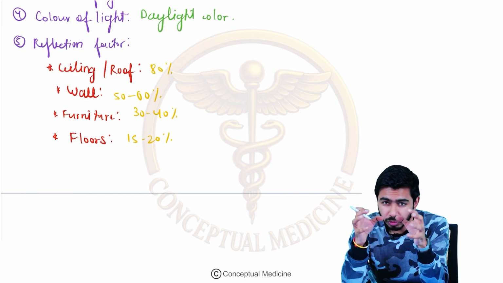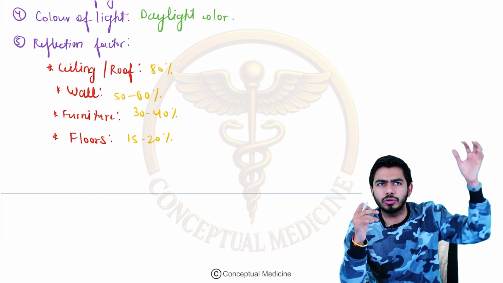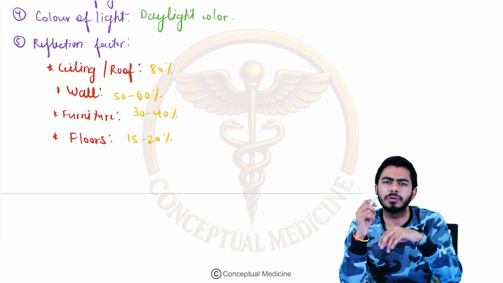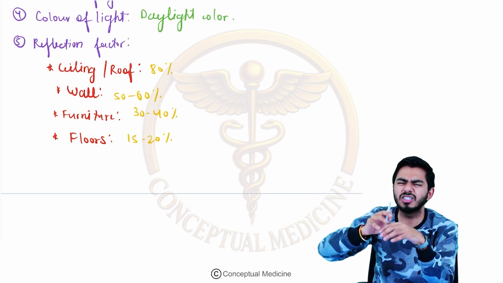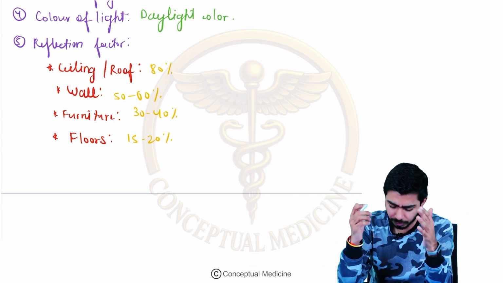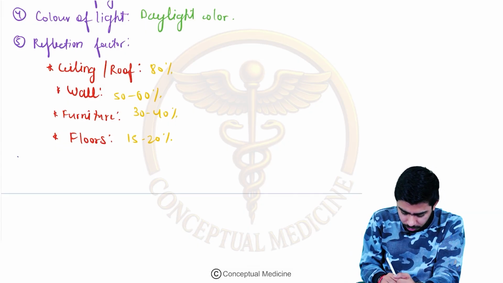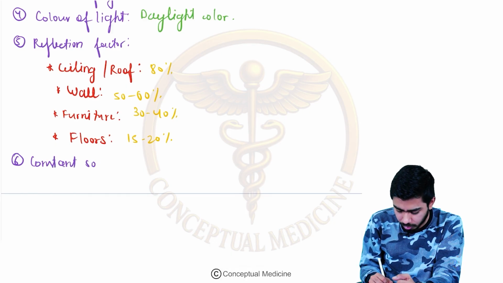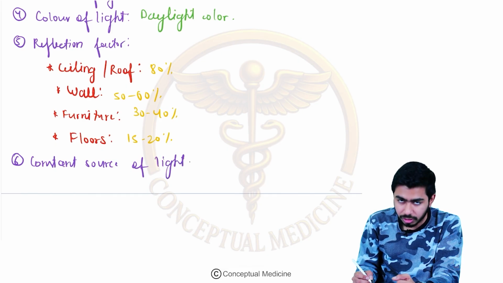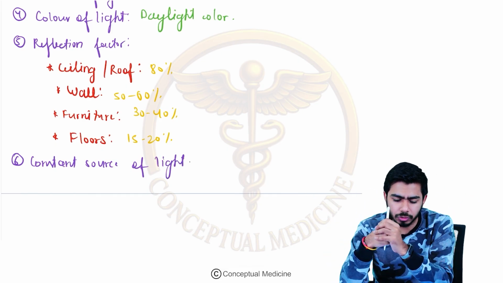There should be a constant source of light. It should not be that at one point of time the light is coming from here, and at another point of time it is coming from there. There should be a constant source of light. That is also an important point which we shall add on. So the sixth point which I am adding is that there should be a constant source of light, so that our attention does not get deviated. Okay, that is also important.